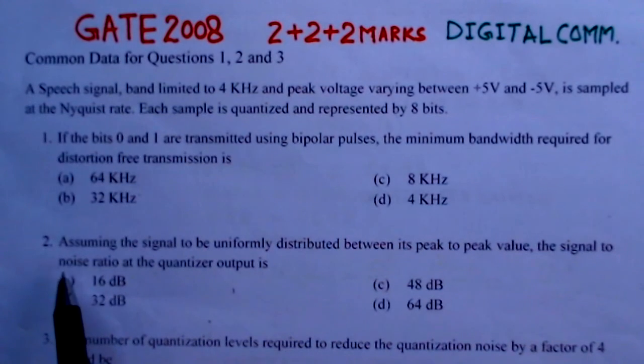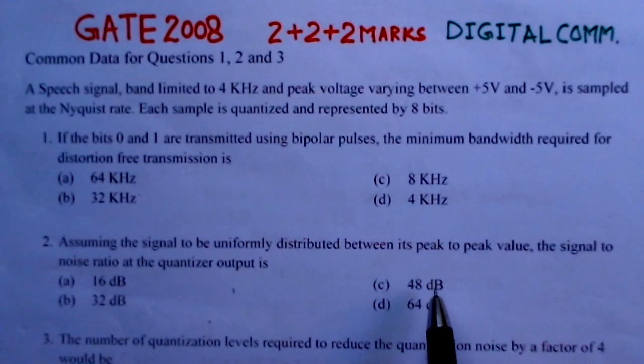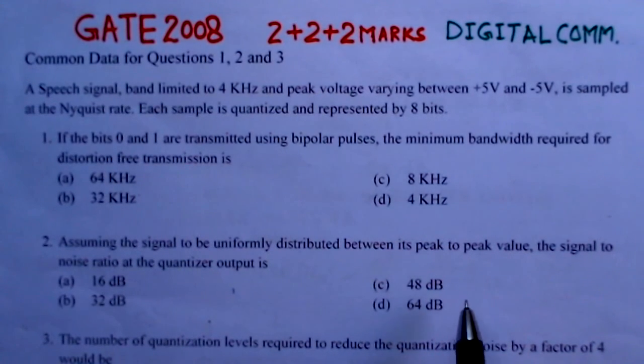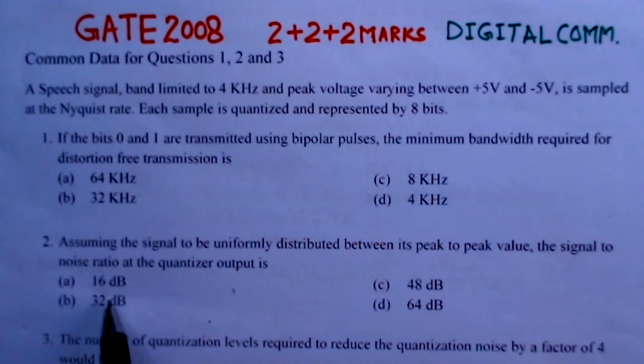Now the second problem is, assuming the signal to be uniformly distributed between peak to peak value, the signal to noise ratio at the quantizer output is 16 dB, 32 dB, 48 dB, 64 dB.